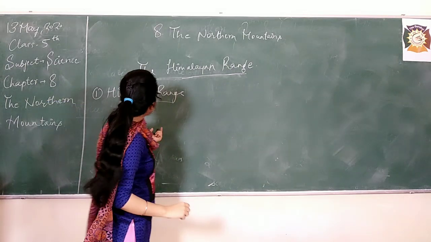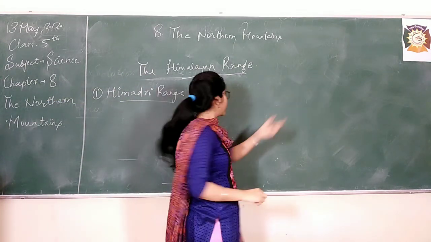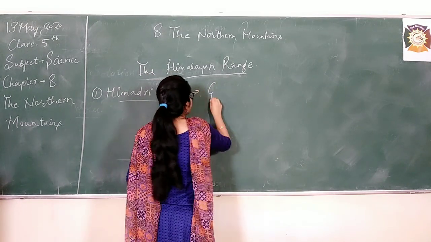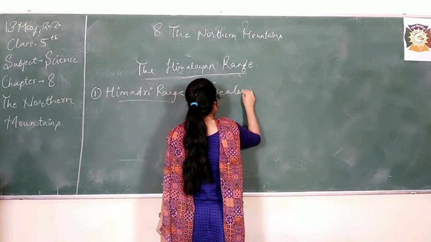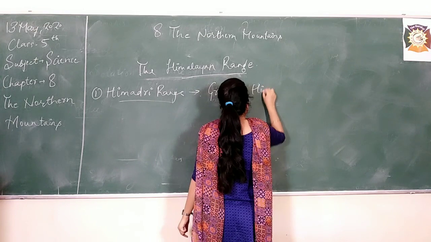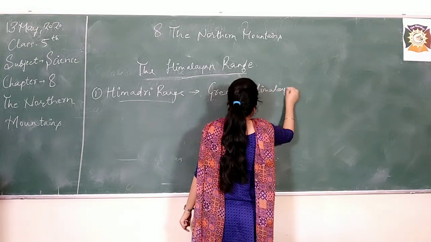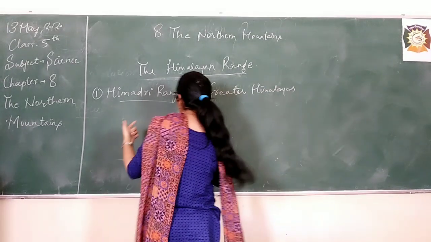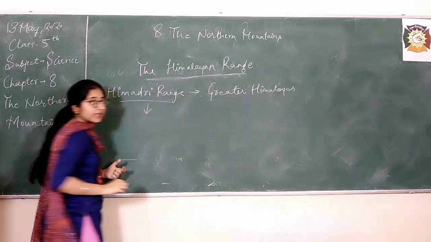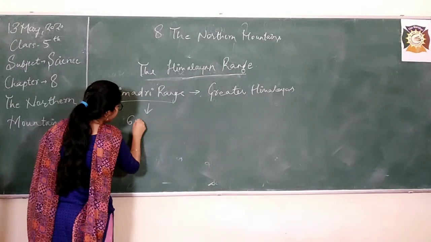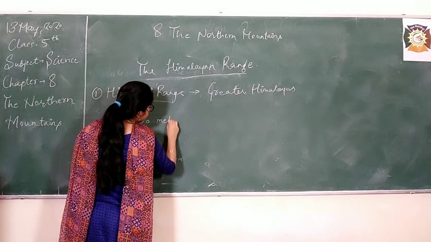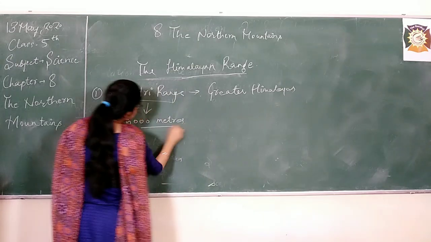As I previously told you, it is the first range, so it is at the greatest height. And what is it called? It is also called Greater Himalayas, meaning it is the topmost region of the Himalayas. The average height of Himadri range is 6,000 meters above the sea level.